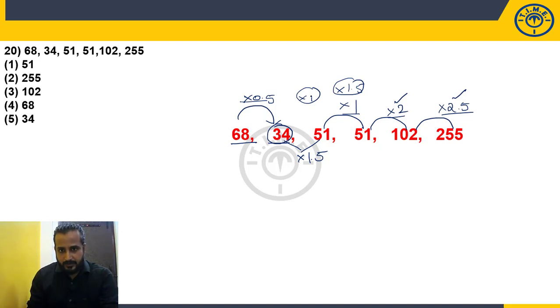Now, let us assume that 34 into 1 is 34. Okay. 34 into 1.5 is how much? 51. Perfectly matching. So, what is required? It is not 51. What is required in that place? 34. Simple. So, what is the wrong number in the series? 51. That is choice 1.